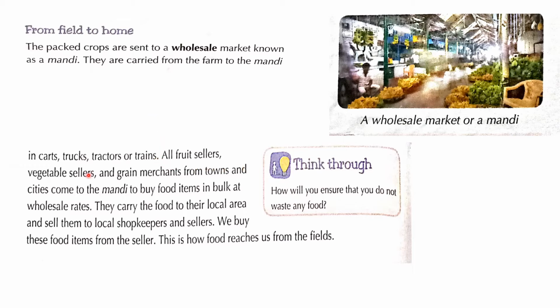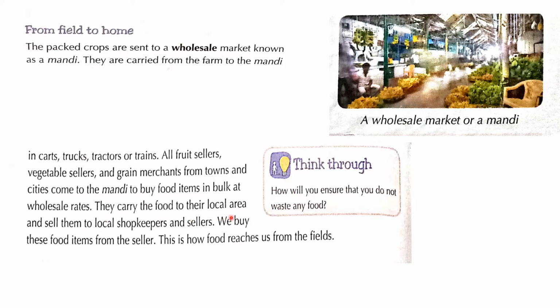All fruit sellers, vegetable sellers and grain merchants from towns and cities come to the mandi to buy food items in bulk at wholesale rate. So all the merchants, all the fruit sellers, all the vegetable sellers go to the wholesale market to buy the food items at a wholesale rate.